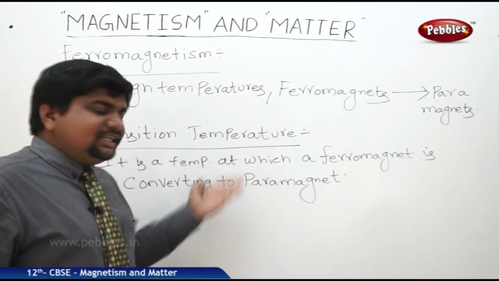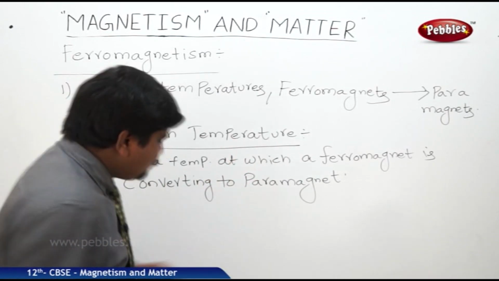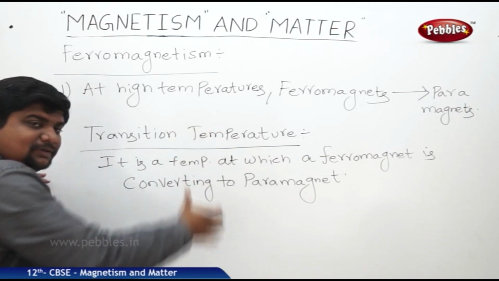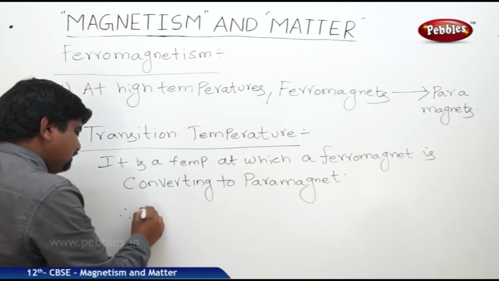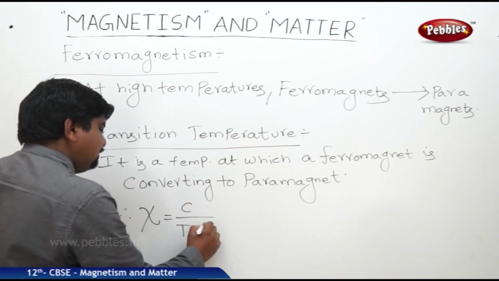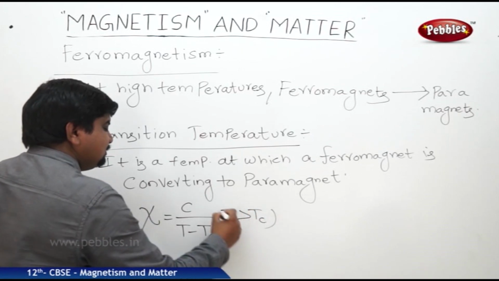So susceptibility is going to change at high temperatures. This point is very, very important. If you relate the transition temperature and Curie's temperature with respect to the susceptibility, it will be like this: chi is equal to C by (T minus Tc), where T is greater than Tc.